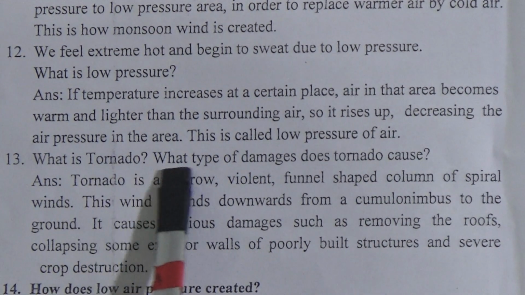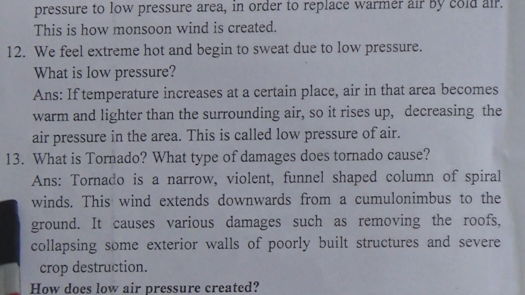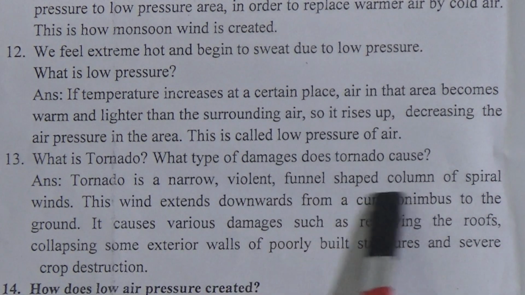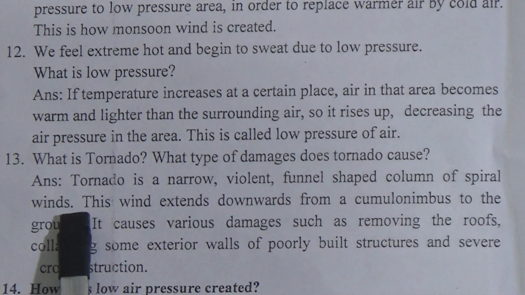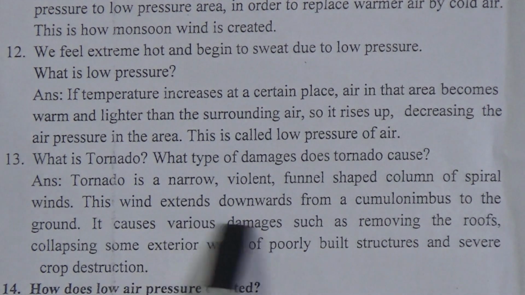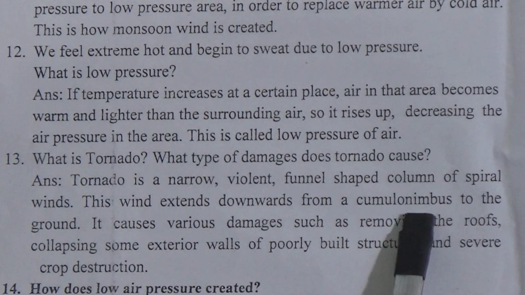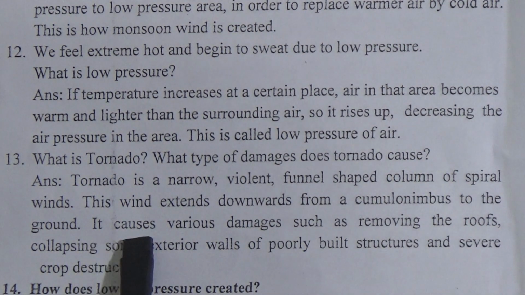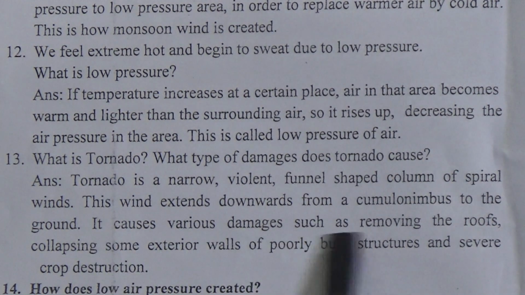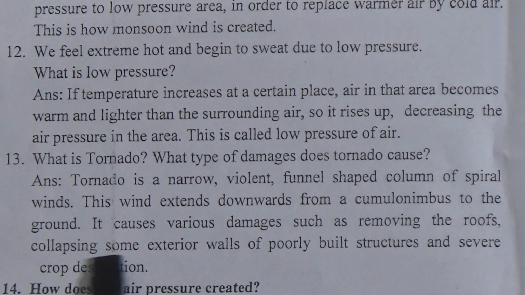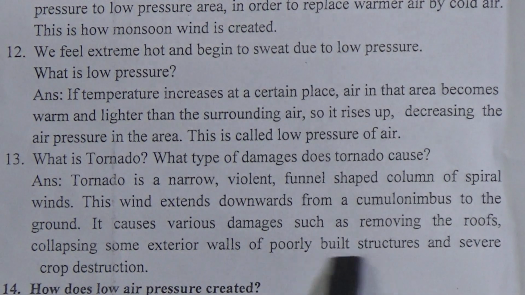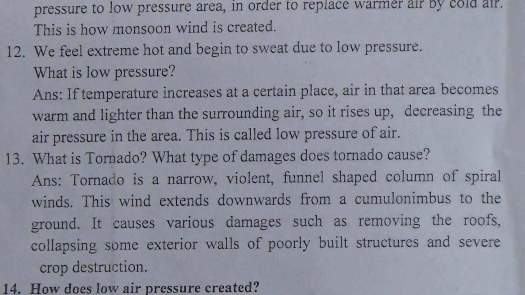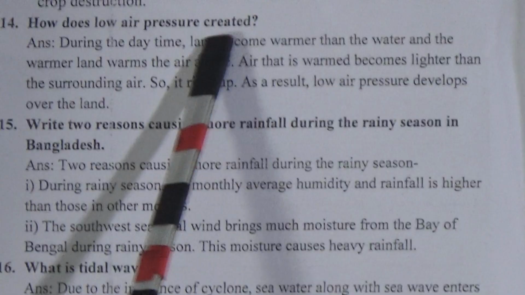What is tornado? What type of damage does tornado cause? The answer is, tornado is a narrow, violent, funnel-shaped column of spiral winds. These winds extend downwards from a cumulonimbus to the ground. It causes various damages such as removing of roofs, collapsing some exterior walls of poorly built structures and severe crop destruction.